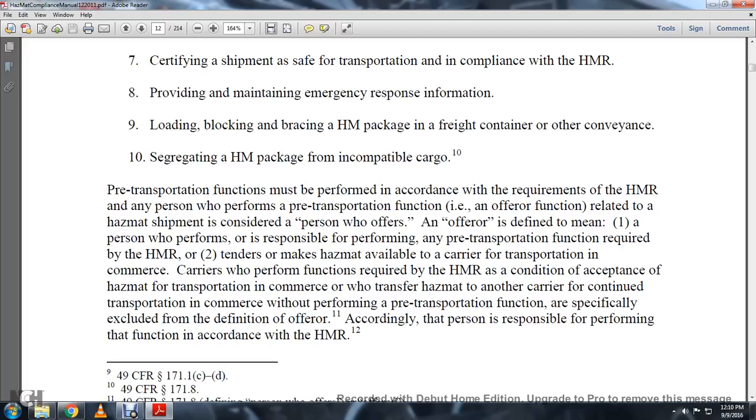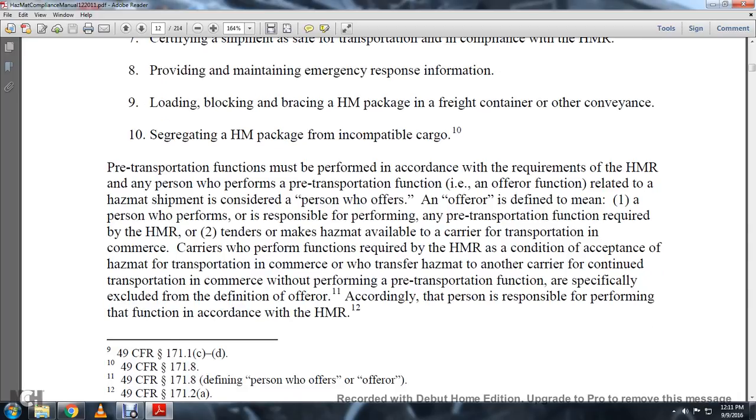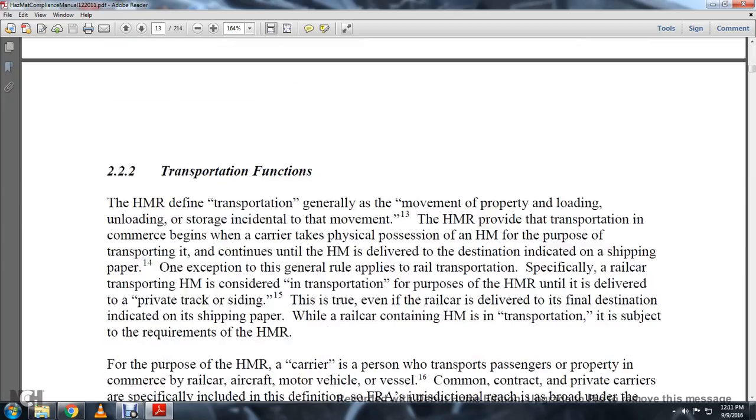Carriers who perform functions required by the hazmat regulations, coordinate acceptance of the hazmat for transportation in commerce, or transfer hazmat to another carrier continuing the transportation in commerce without performing pre-transportation functions are specifically excluded from the definition of an offeror. Accordingly, the person is responsible for performing the function in accordance with the hazmat regulations.